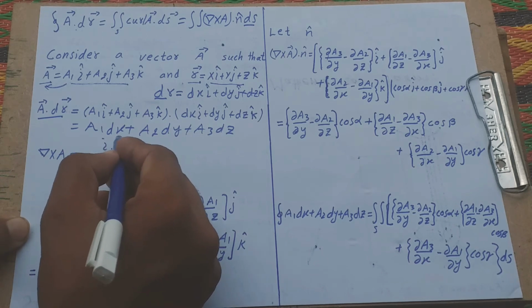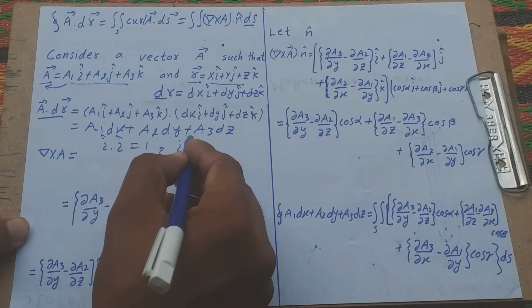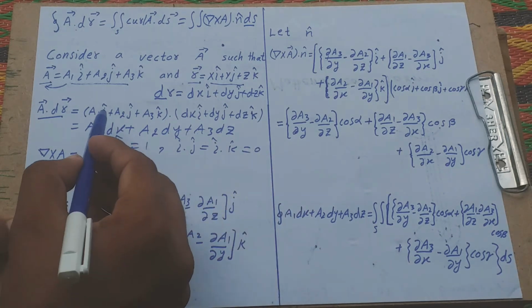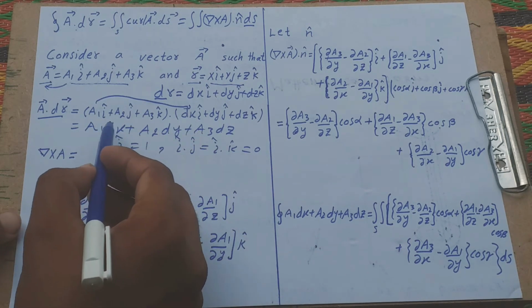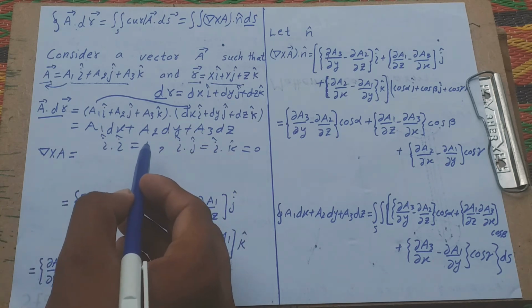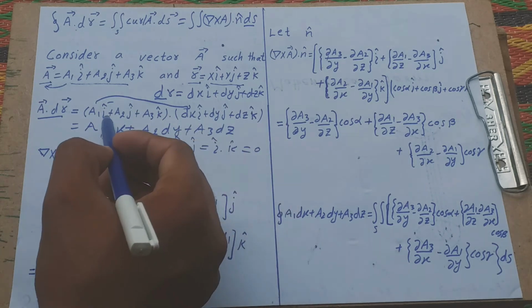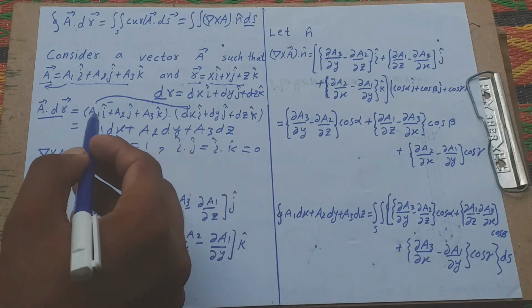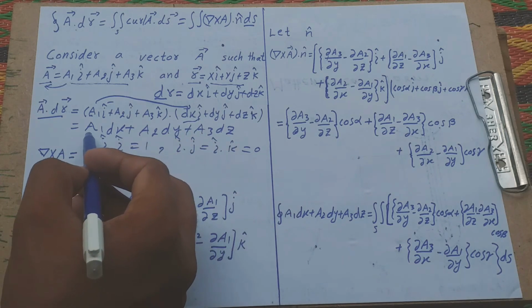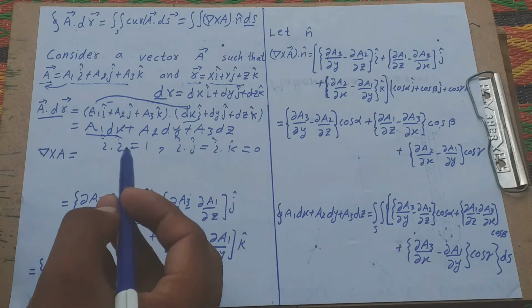Here i dot i is equal to 1, and i dot with any others is equal to 0. That is the reason they multiply with this. If we multiply with dx i, then i dot i is equal to 1, and if we multiply with dy j, then i dot j is equal to 0. Only A1 gives the answer with dx i. With the others, if we multiply i with them, then they equal 0.